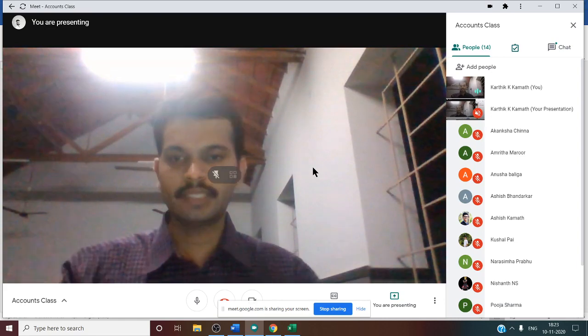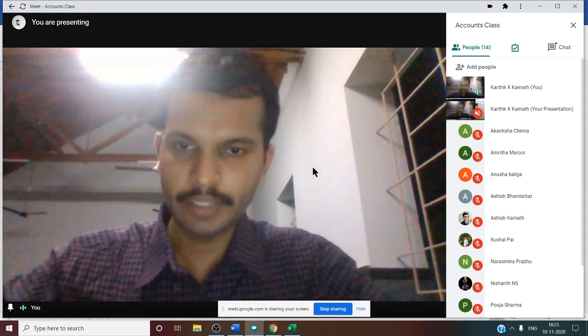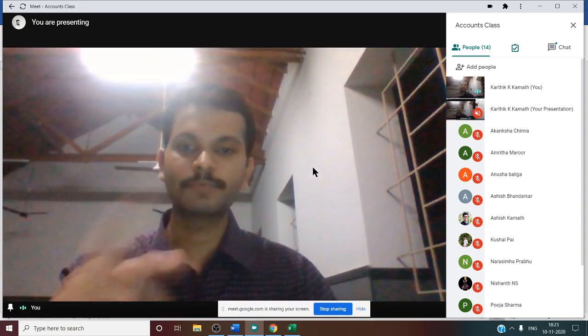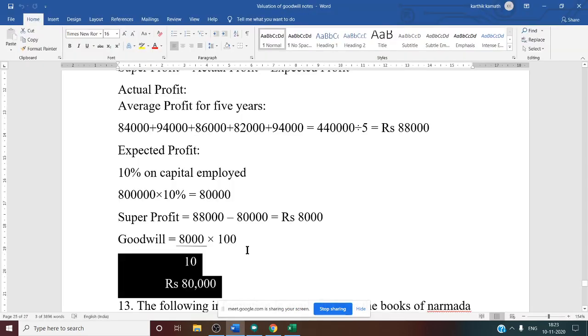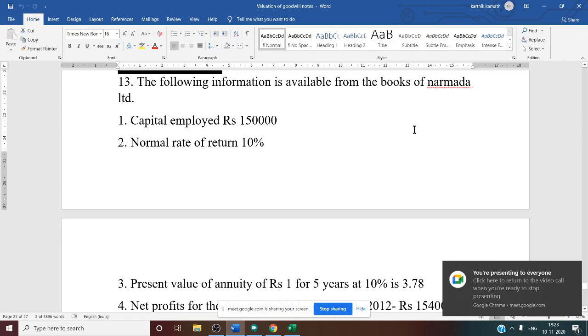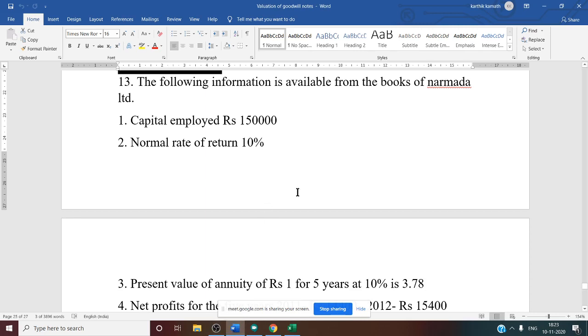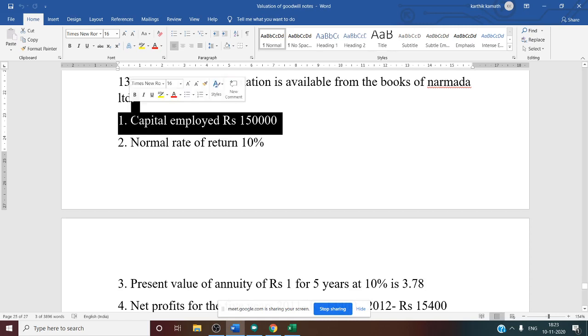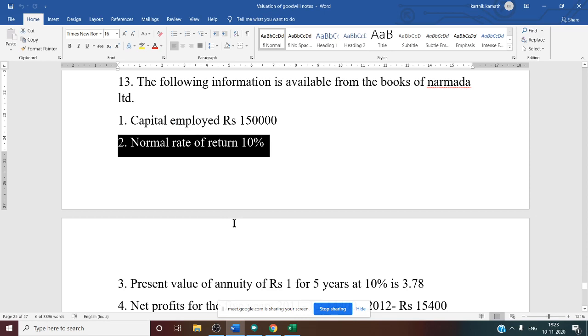So now we have discussed problems 11 and 12. The last problem of this chapter we are now going to discuss, that is problem number 13. Let us see problem number 13. The following information is available from the books of Narmada Limited. First, capital employed is given as 1,50,000. Normal rate of return is given as 10%.